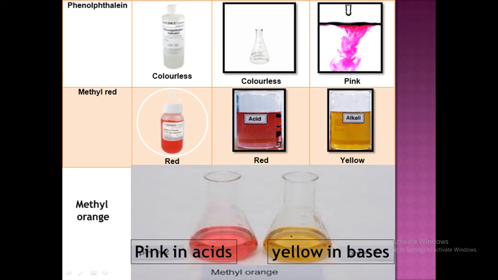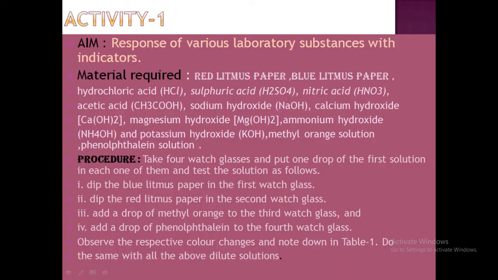Now you see, methyl red solution in acids is red, methyl orange solution in acid is orange, and in bases you see yellow color for both.